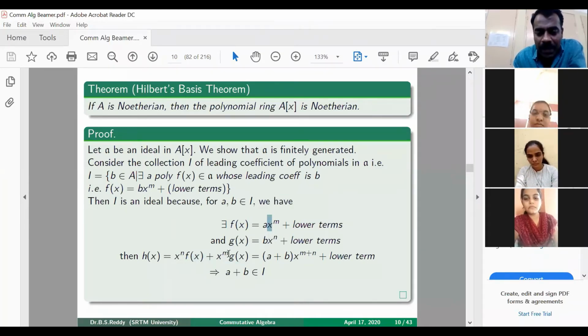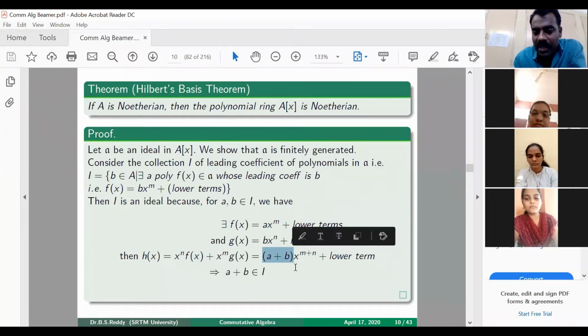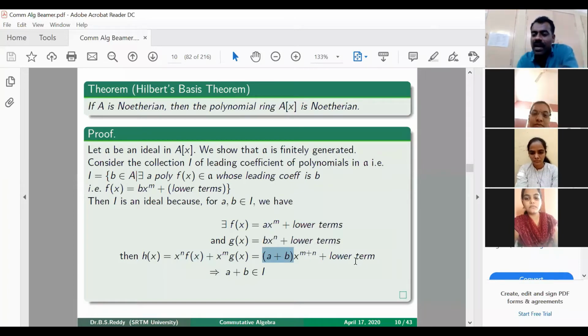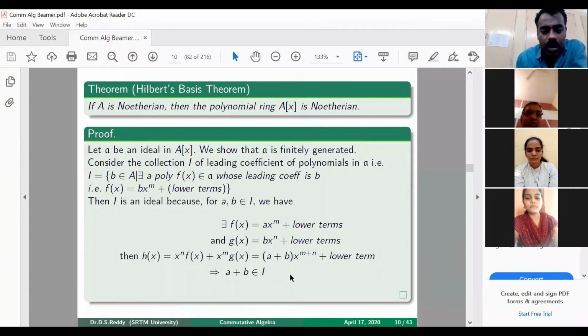And when you multiply x power m to g of x, it is b x power m plus n. So a plus b will be there with x power m plus n and the remaining are lower terms. That shows that this h of x is a polynomial in A whose leading coefficient is a plus b. That means a plus b is in I. So we have taken two elements and shown that it is closed under addition.